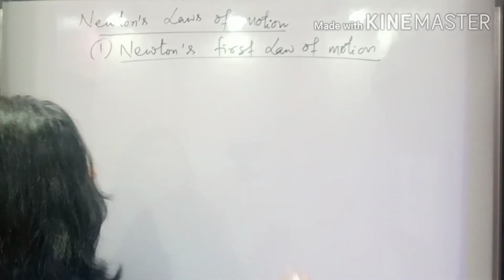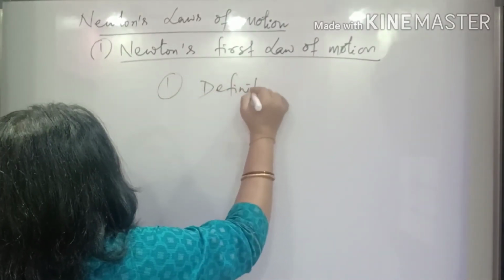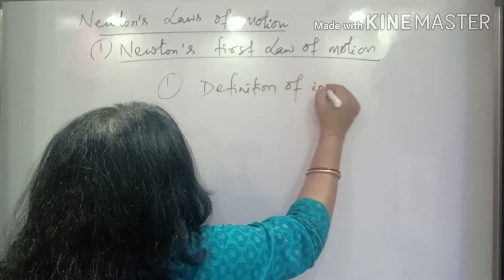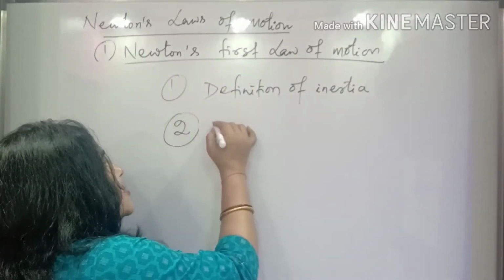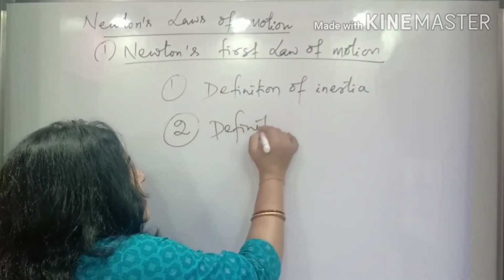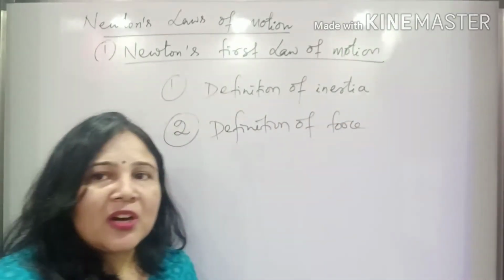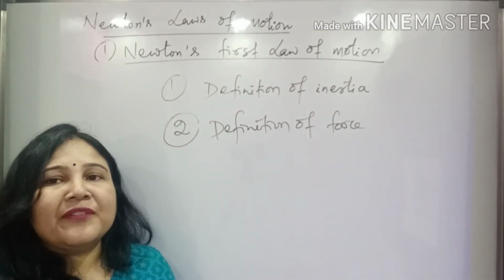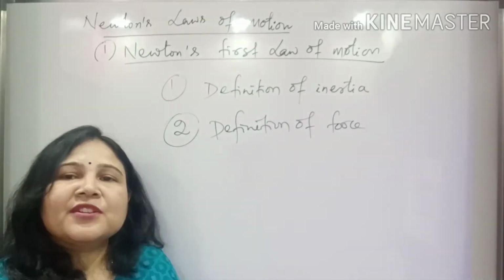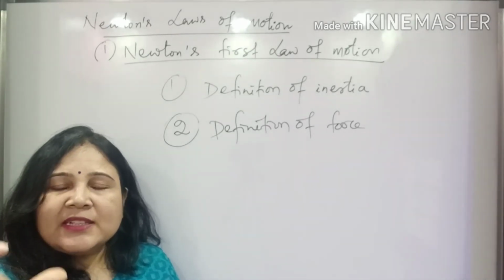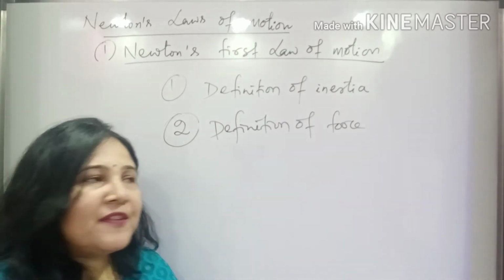One is that it gives the definition of inertia, and the second is that it also helps us to define what is force, the definition of force. Looking at the first part, it helps us find the definition of inertia. Now what is the definition of inertia?